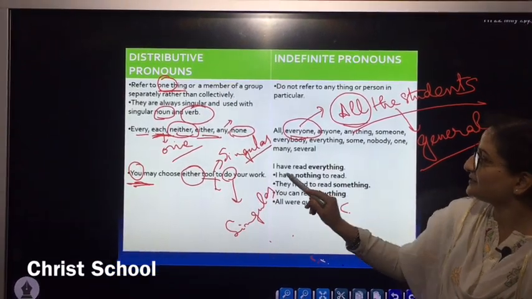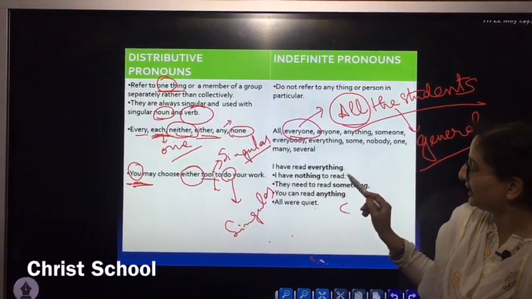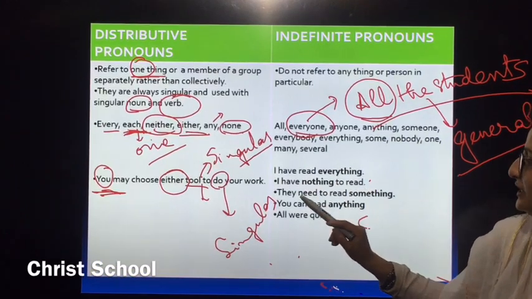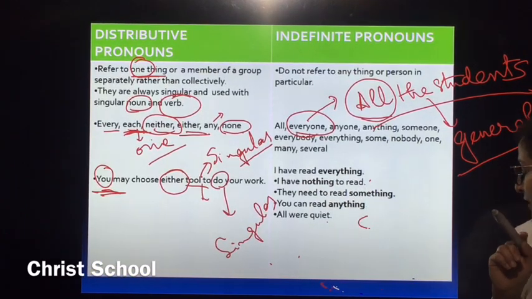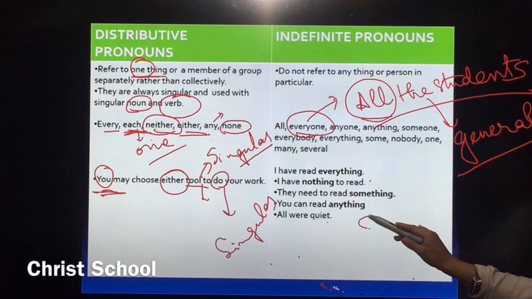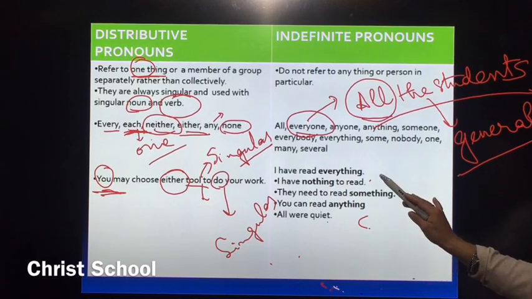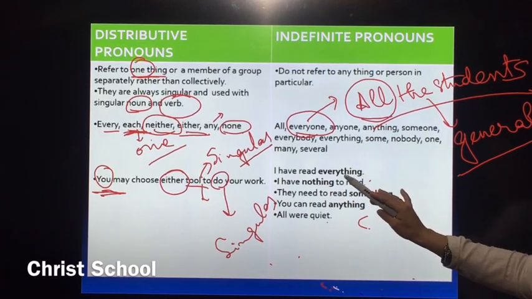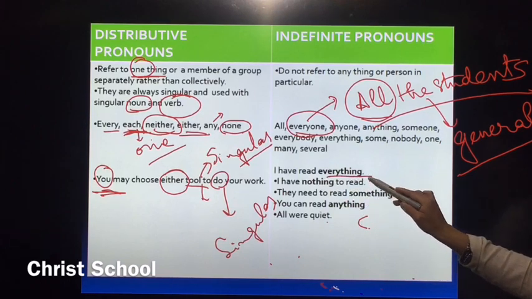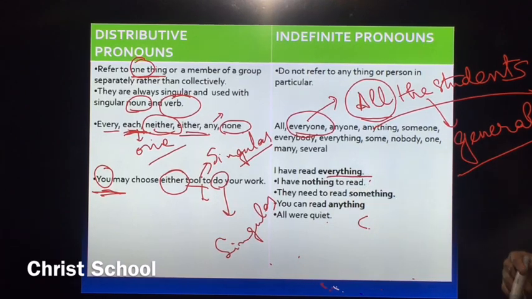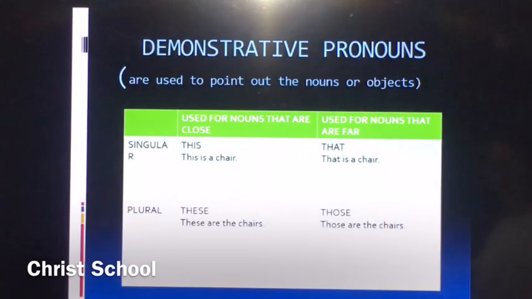And in this case, see through the examples: I have read everything, I have nothing to read, they need to read something. We are not definite about what we are talking about, and secondly, they are not talking about just a single thing, they are talking generally. This we have already done.